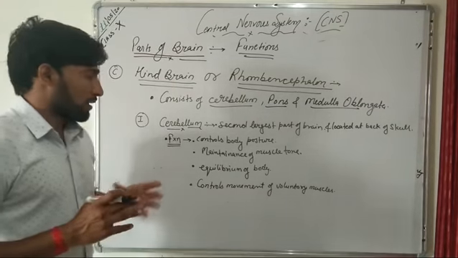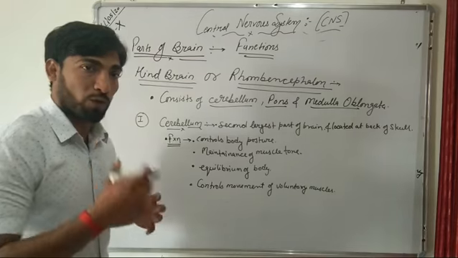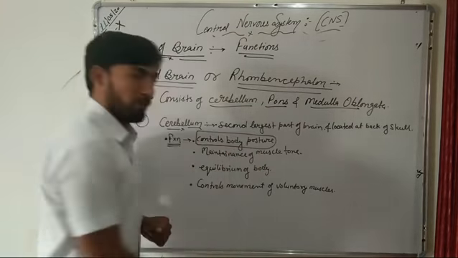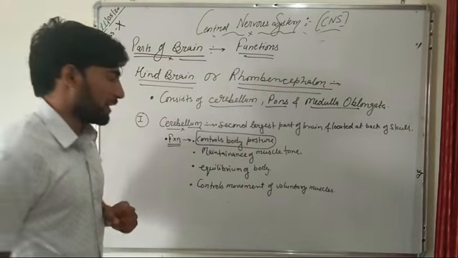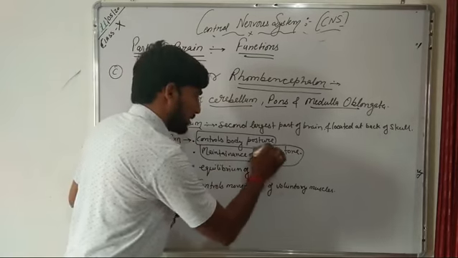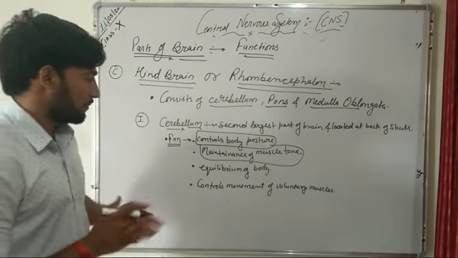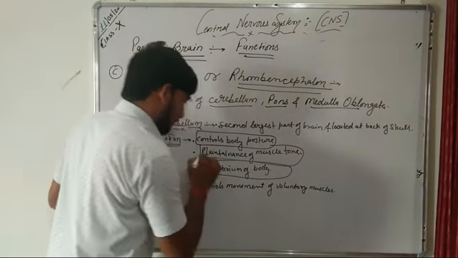Further, come to the functions of this cerebellum. The cerebellum is responsible for controlling our body posture. Secondly, it is responsible for the maintenance of our muscle tone, so the functioning of our muscles is under the control of our cerebellum. Third, it is responsible for equilibrium of the body.